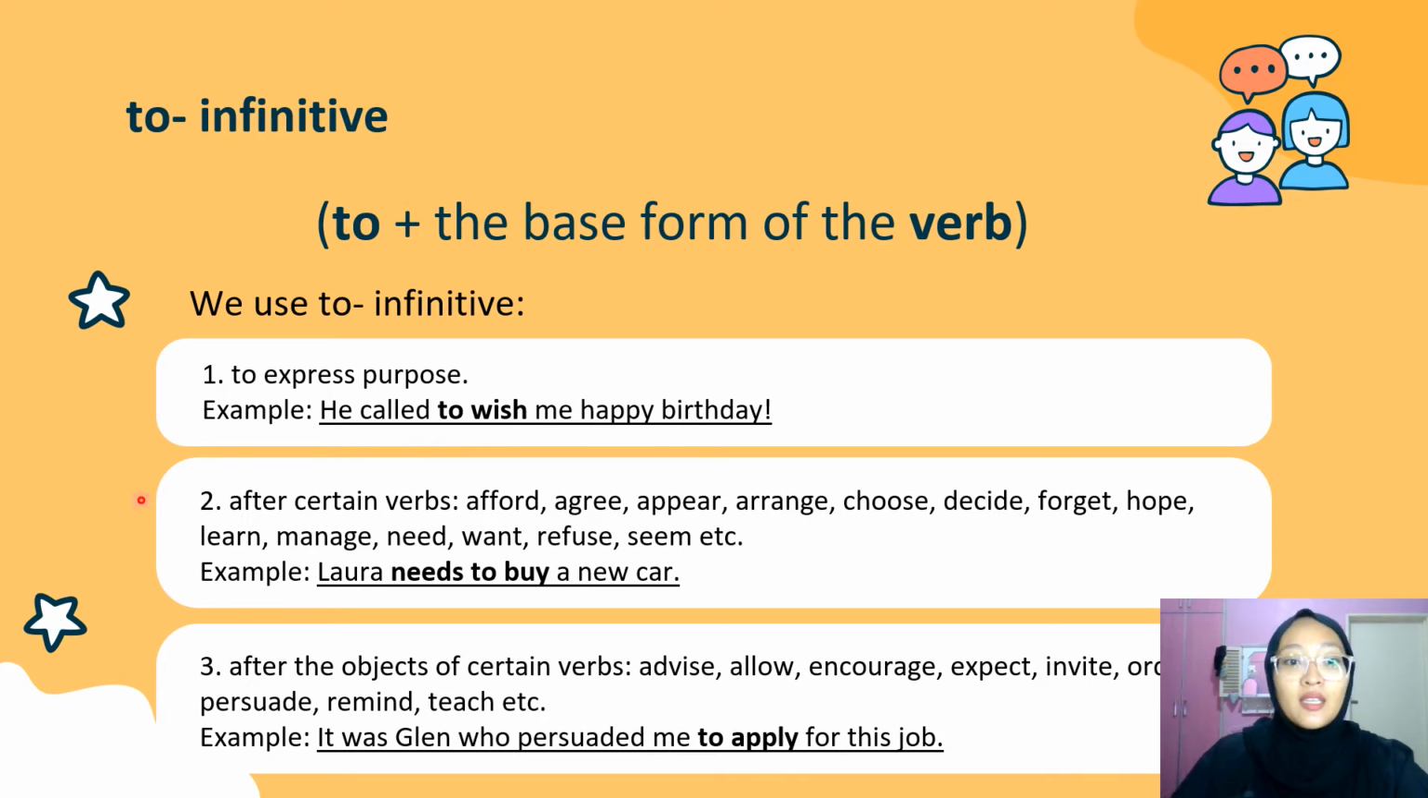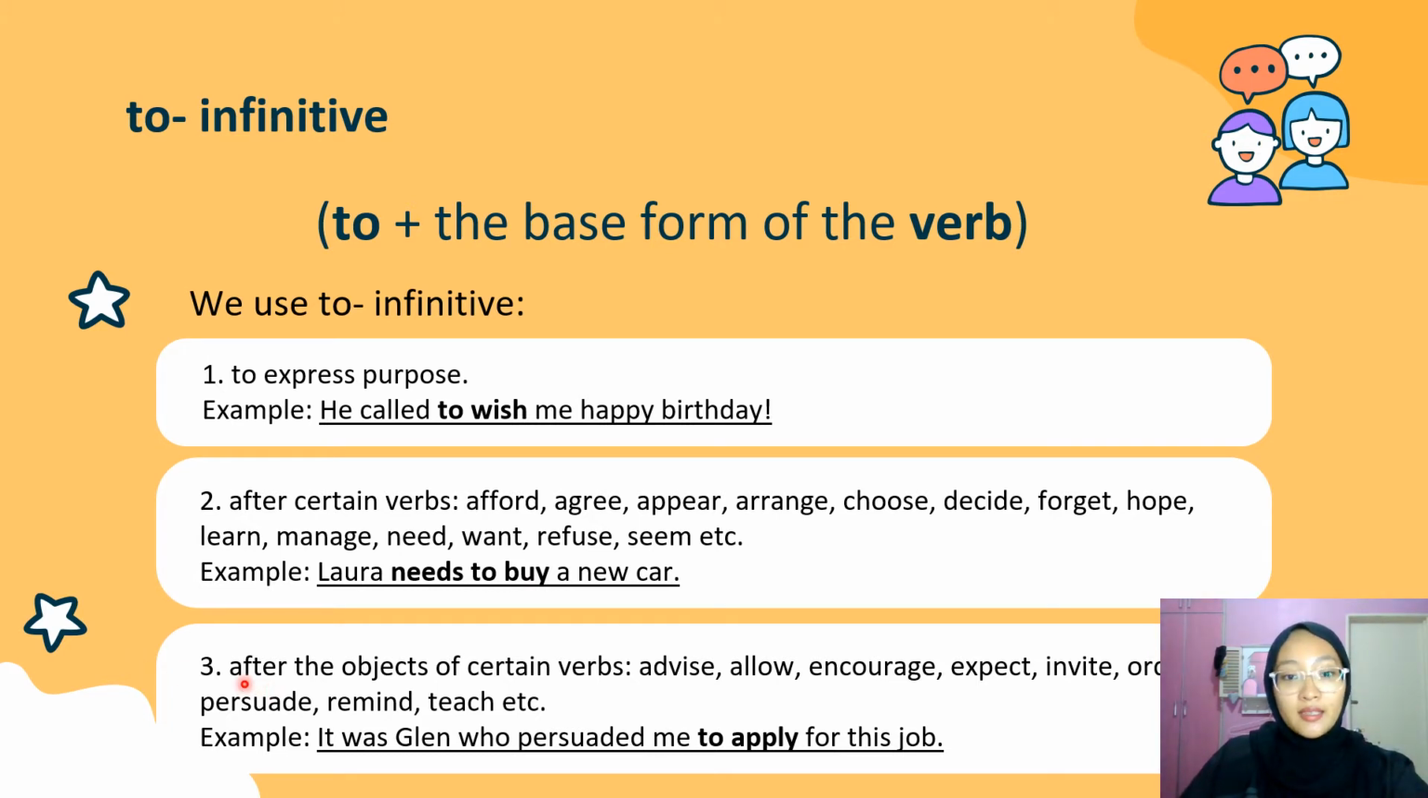Right? Moving on to the second one. We use to infinitive after certain verbs: afford, agree, appear, arrange, choose, decide, forget, hope, learn, manage, need, want, refuse, seem, etc. So there's more. For example here, Laura needs to buy a new car. So after certain verbs, we have to use to infinitive, which means to and the base form of the verb.